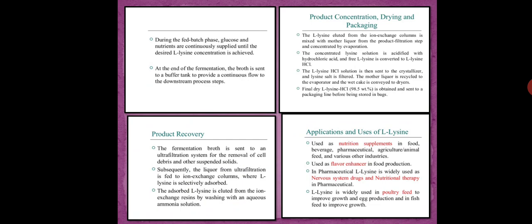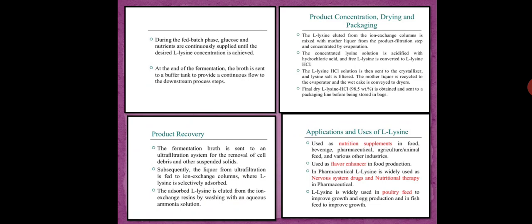A column is created in a jar, and through that column your lysine is flowed. It attaches to the resin, and after that the mobile phase is carried out from the top. The mobile phase flows along with the stationary phase, and through that your lysine is separated out. The recovery is a very detailed process, and the recovery process details are not that important. Just keep in mind that the recovery is done by the ultrafiltration technique and by using ion exchange chromatography, and then finally the product is recovered in dry form and packed.